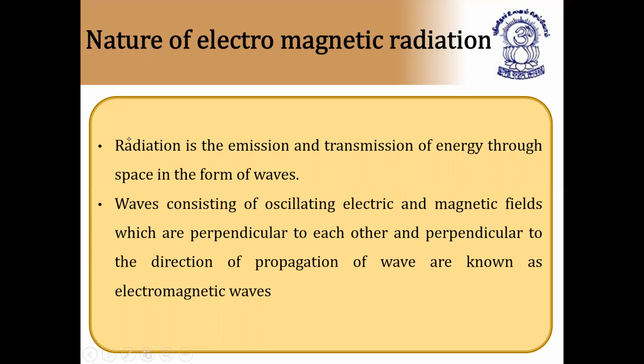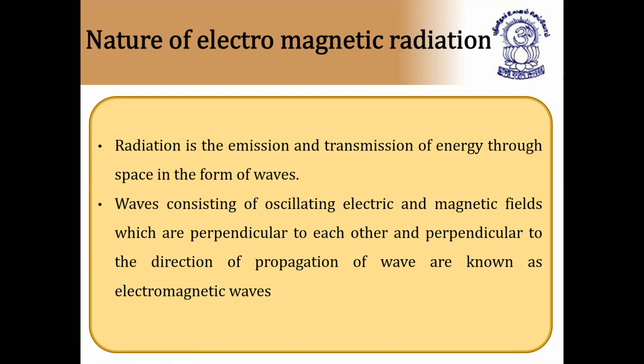So that's why we have taken this topic, the nature of electromagnetic radiation. Radiation is the emission and transmission of energy through space in the form of waves. The waves consisting of oscillating electric and magnetic fields, which are perpendicular to each other and perpendicular to the direction of propagation of the wave, are known as electromagnetic waves.